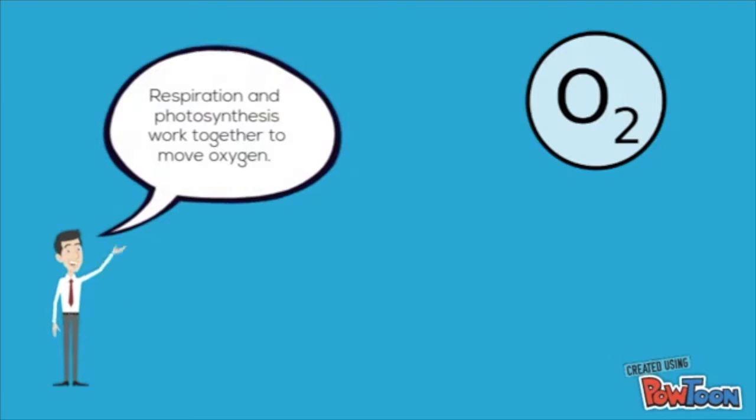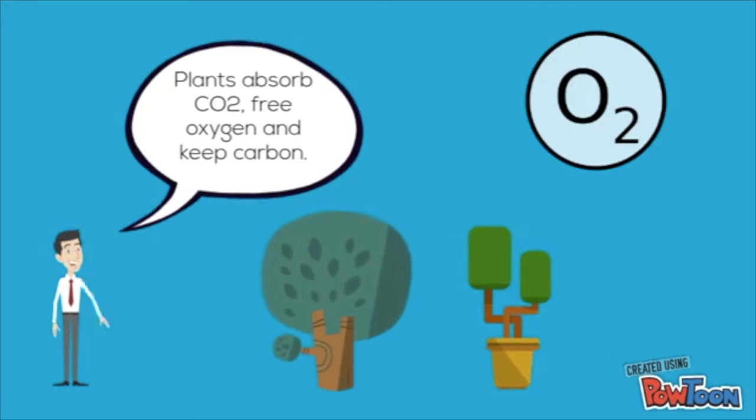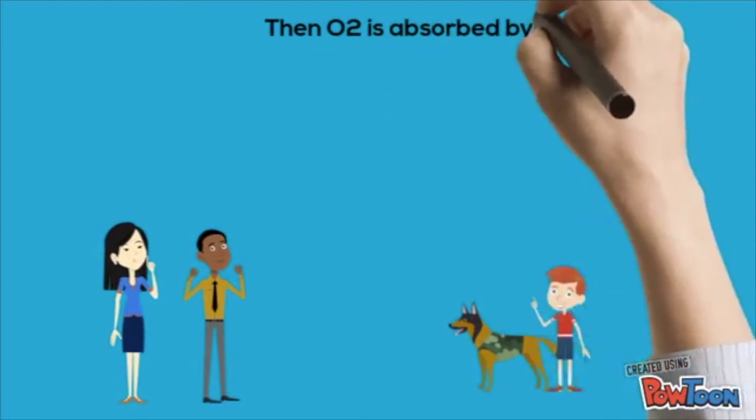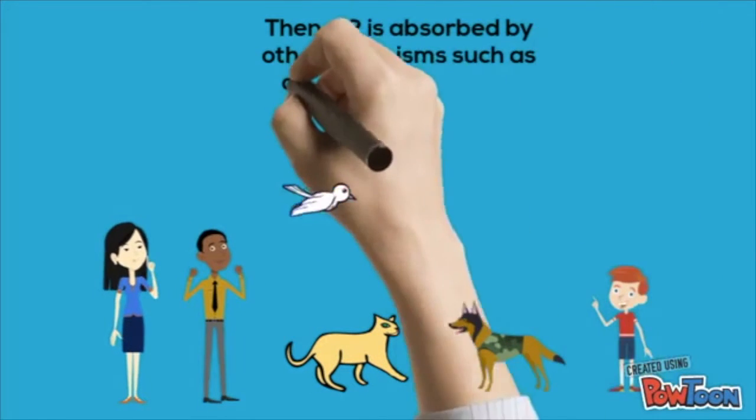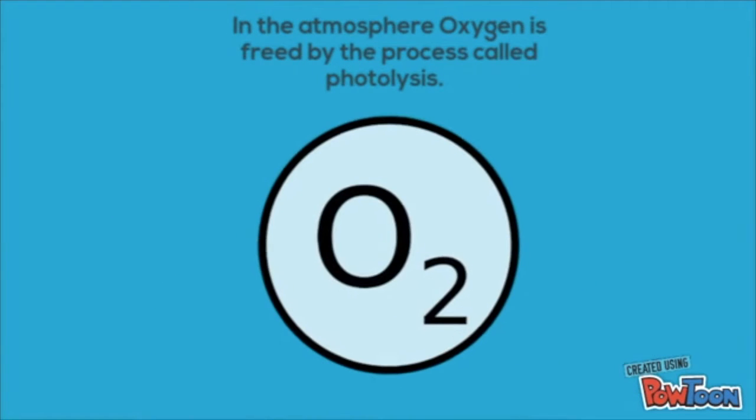Respiration and photosynthesis work together to move oxygen. Plants absorb CO2, free oxygen, and keep carbon. Then, oxygen is absorbed by other organisms such as animals and human beings through respiration.